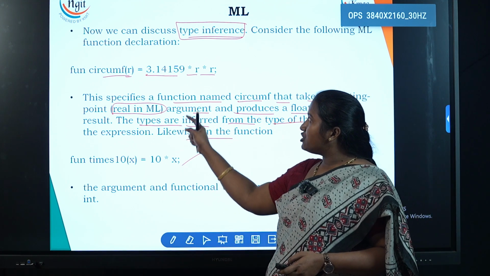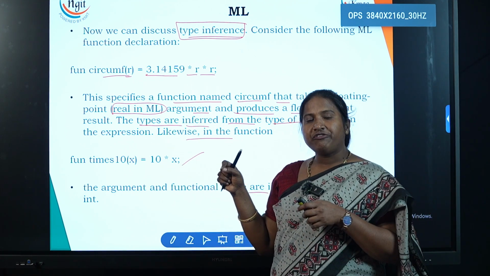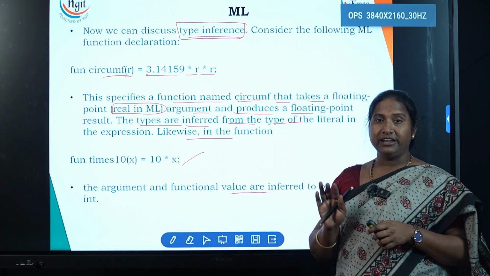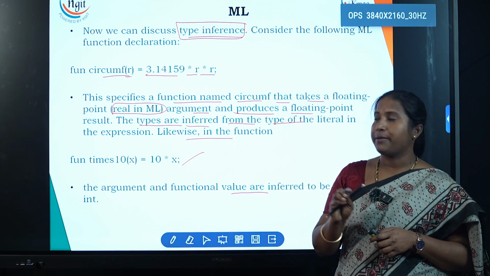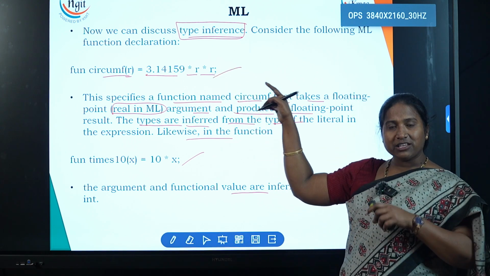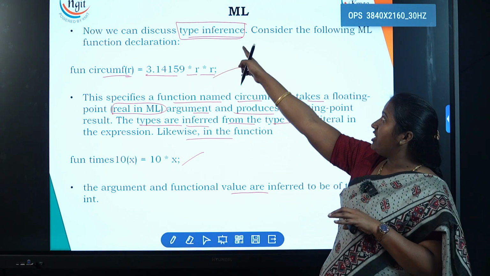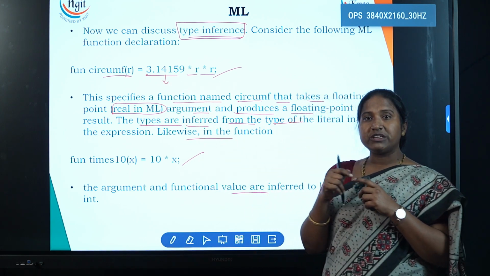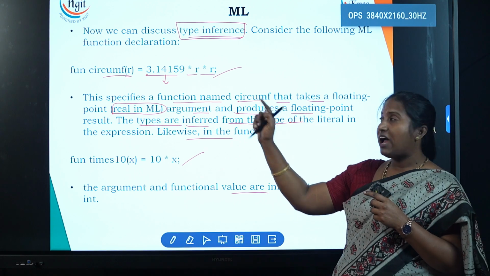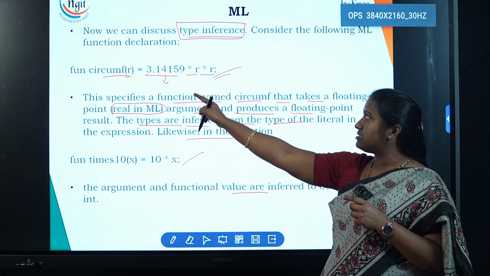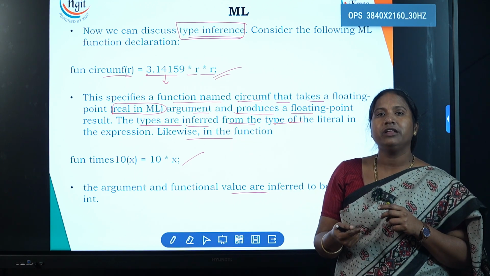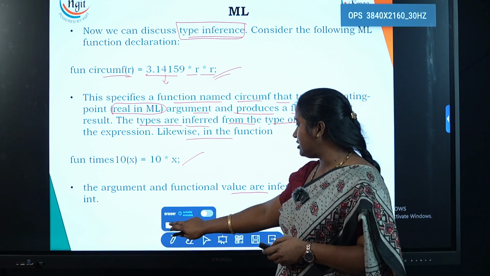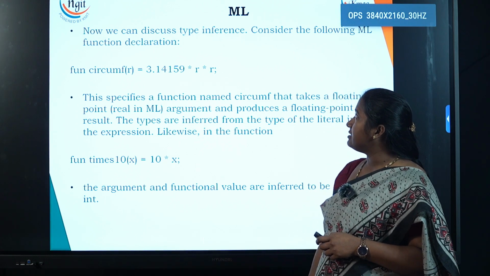So the reason is what? When you do not find any kind of data type over here, we say it is an integer because it is the default data type. Now look at here. It has to be a default one, but having the feature of type inference, as the value of 3.14 is written in floating point, the value of circumference of R will be written in floating point. That float is termed real in the ML language. So that's what type inference is.